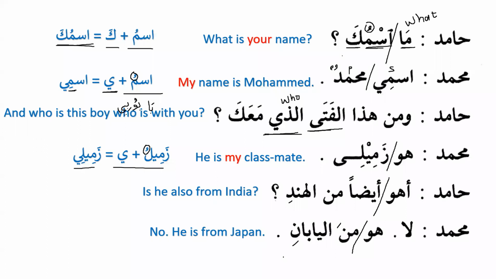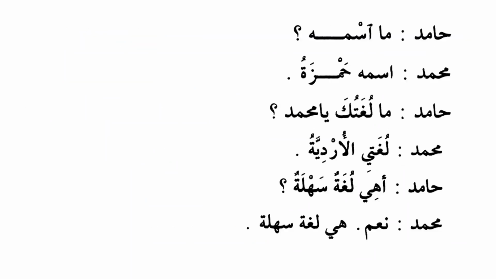What is basically needed to focus on over here is the attached pronouns. For example, ka means your, and ya means my, and similarly we have ya here again, it means my, and so on and so forth. Hamidun: Masmuhu? What is his name? Now you see how the pronouns are changing. Before it was masmuka, and now we have masmuhu.